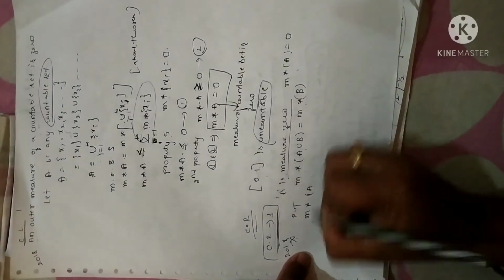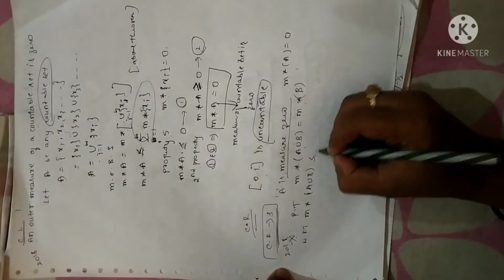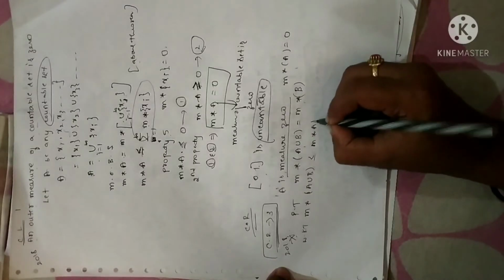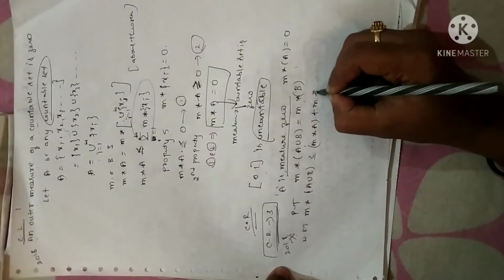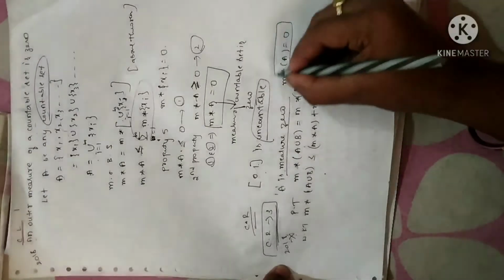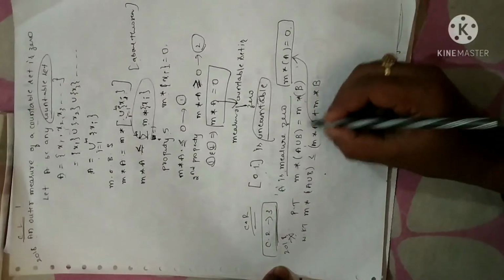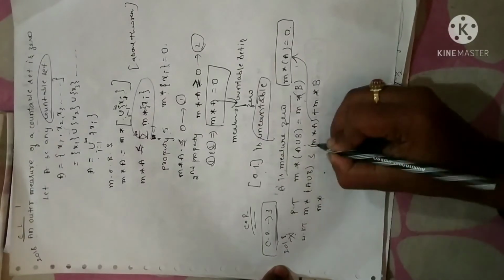We know that M star of A union B is less than or equal to M star of A plus M star of B. But what is given in the problem is that M star of A is 0. So let me make use of that. This value will become 0.